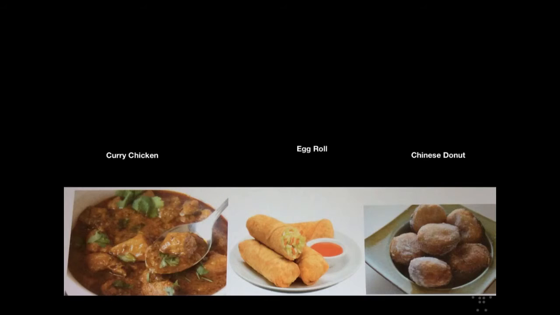China's main religion is Buddhism, which was founded by Siddhartha Gautama, which practices meditation, karma, reincarnation, the Eightfold Path, and the Four Noble Truths.